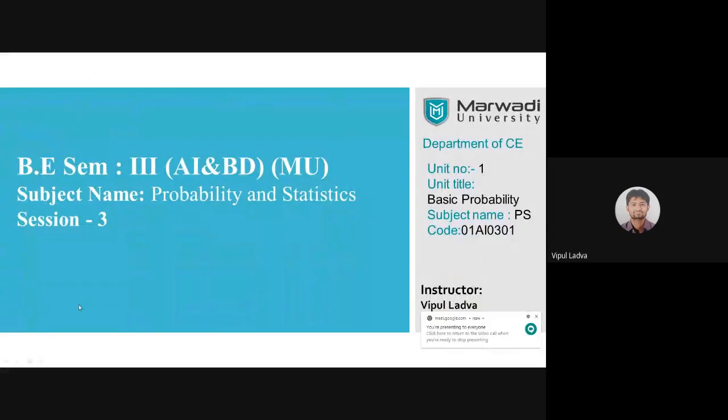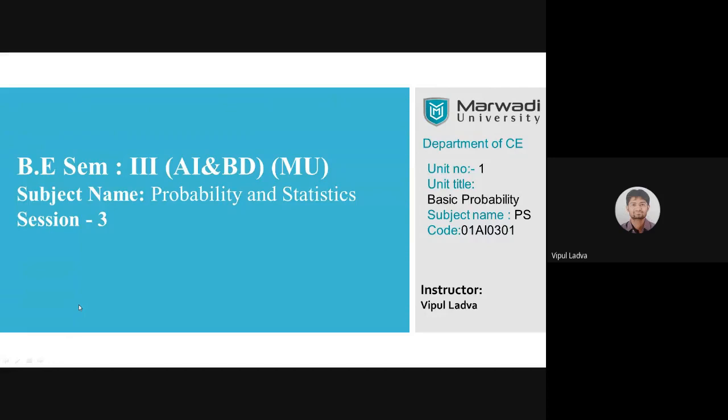Now, let us start with today's discussion. In the earlier session, we went through the definition of probability and some of the important results and theorems regarding probability: the addition rule, the multiplication rule, what we mean by mutually exclusive and exhaustive events, and we also discussed some examples. Today's discussion is based on conditional probability.